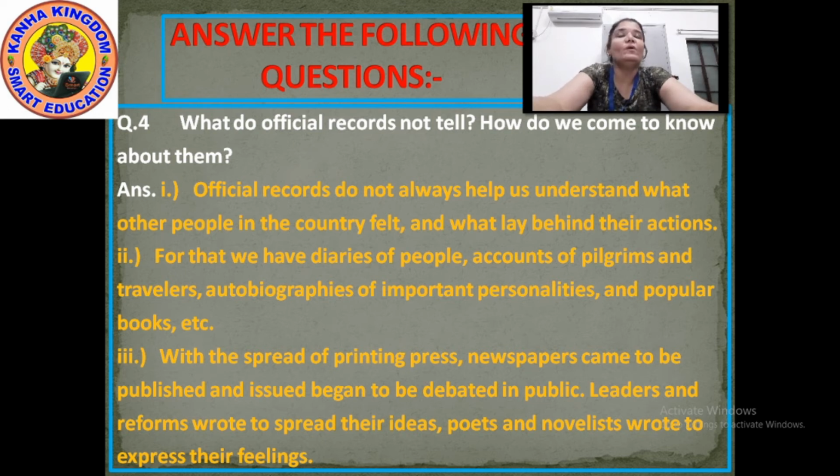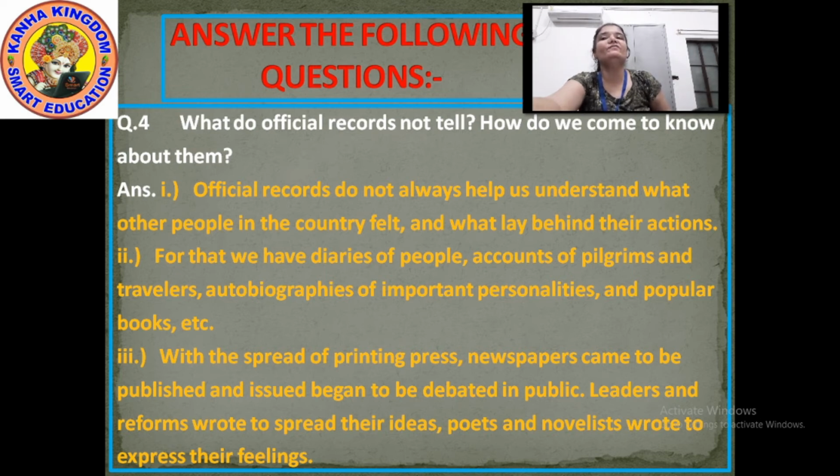For that, point number 2: we have diaries of people, accounts of pilgrims and travelers, autobiographies of important personalities, and popular books, etc. Number 3: with the spread of the printing press, newspapers came to be published and began to be debated in public.